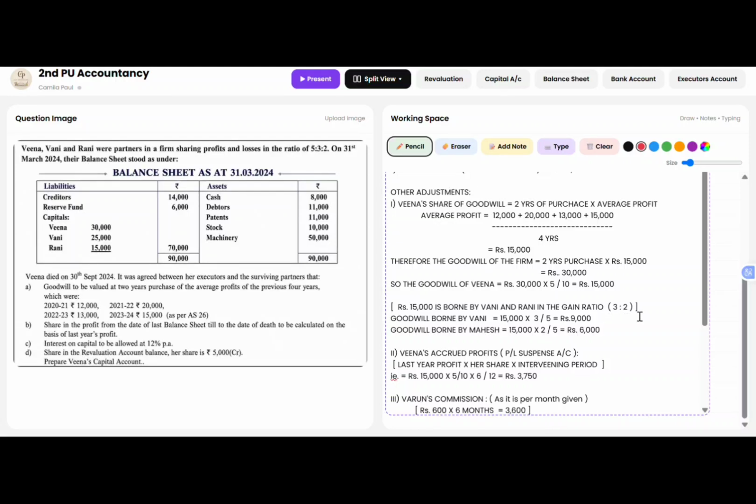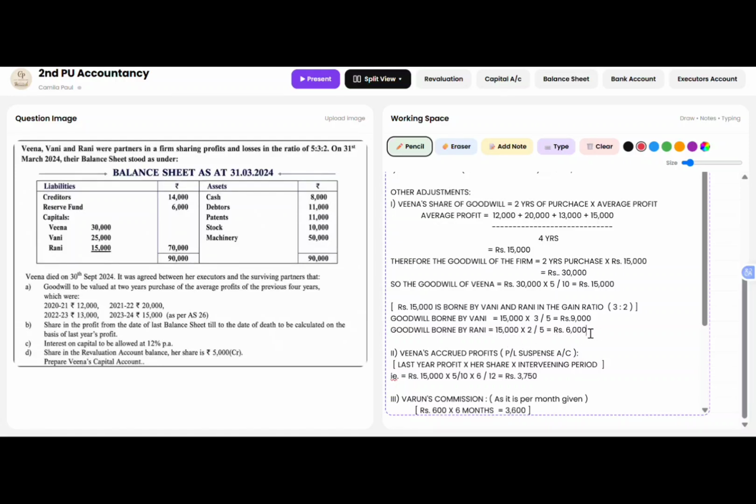So the goodwill borne by Vani will be rupees 15,000 into 3 by 5, which will be 9,000. And for Rani, it will be rupees 15,000 into 2 by 5, that is rupees 6,000, which will be borne by Rani.